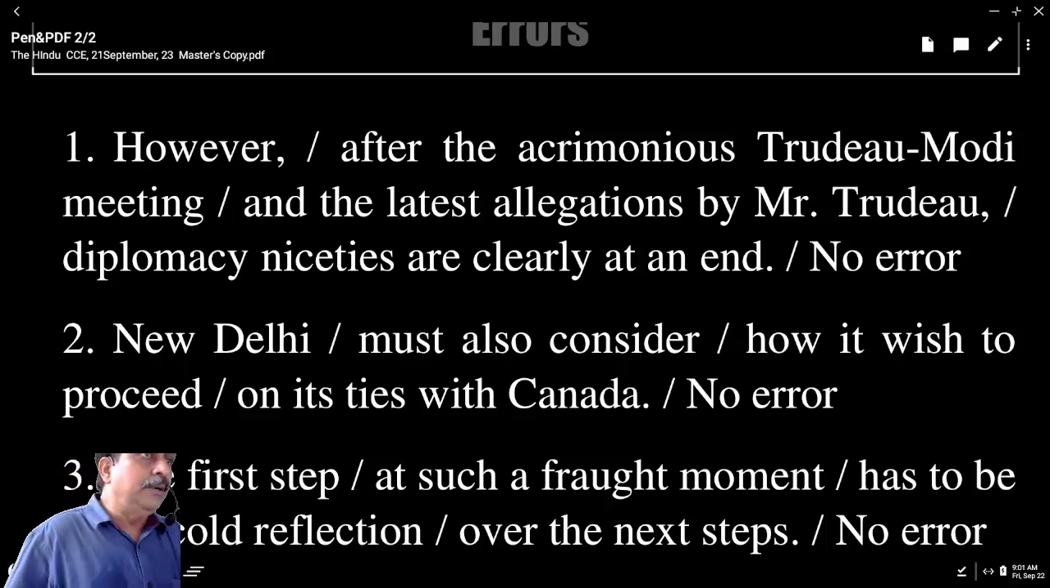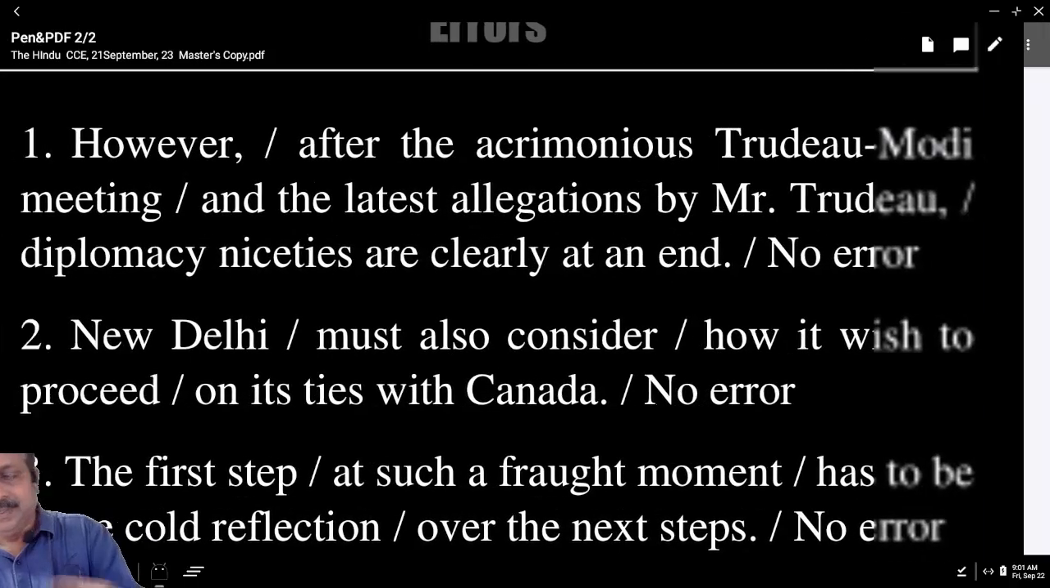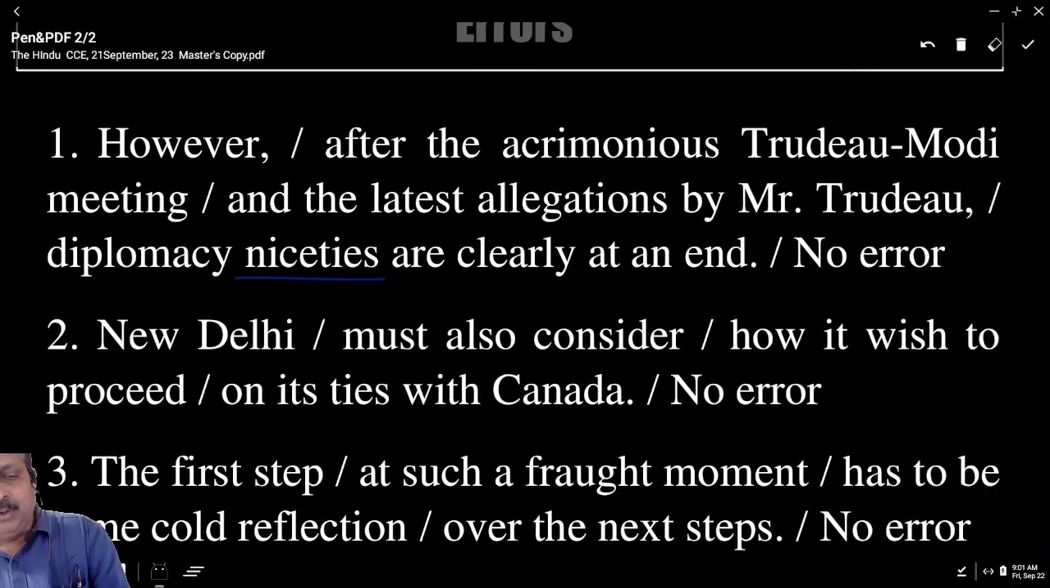Which part has an error? How many of you say fourth part? What is wrong with the fourth part? First you underline the word niceties. Niceties, below you write noun. Which part of speech is it? Noun. What does it mean? A polite social behavior that goes with diplomats, ambassadors, heads of countries.